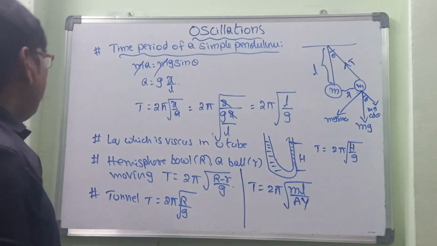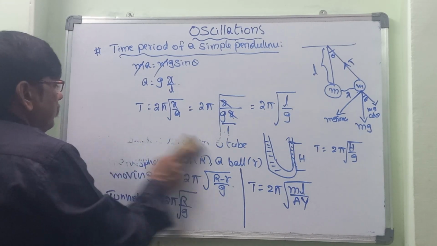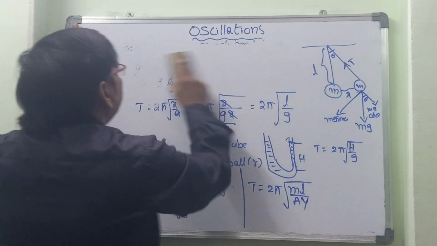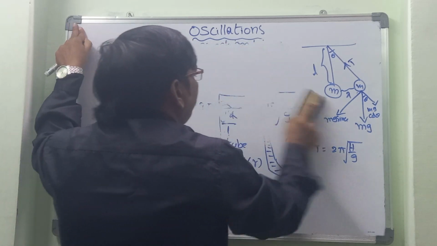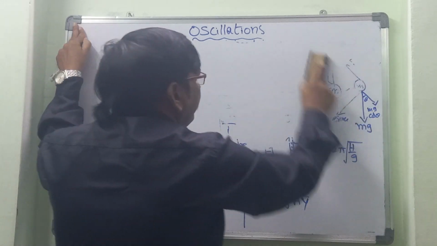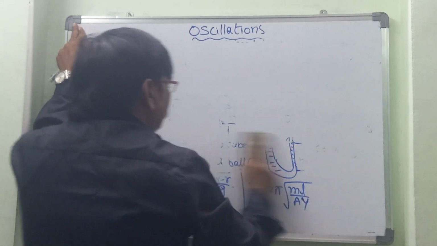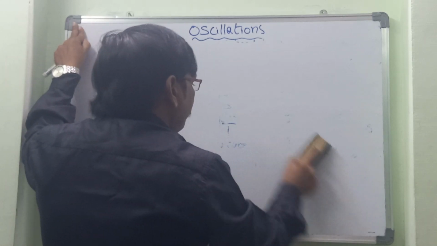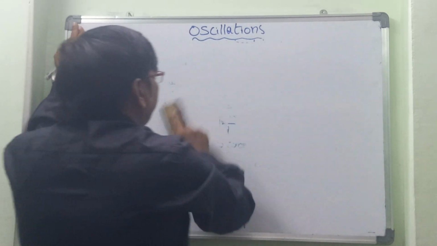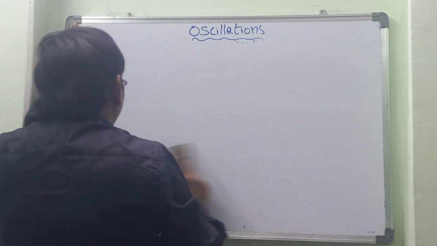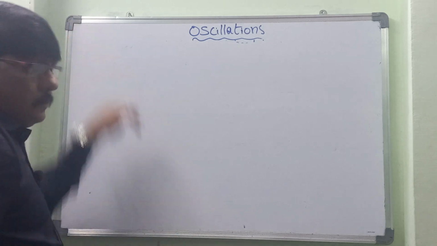Okay, right. The next one is differentiation. After completing that, let us go with the differentiation form of simple harmonic motion. The differentiation form is important, and it is very often asked in objective questions.